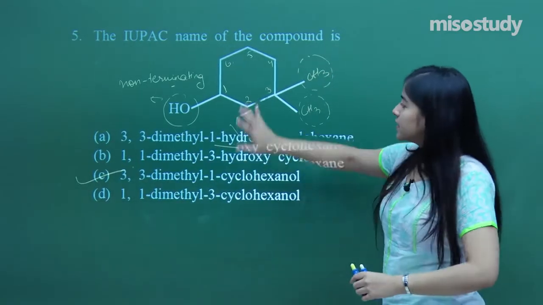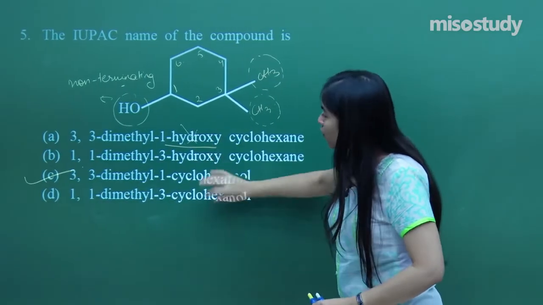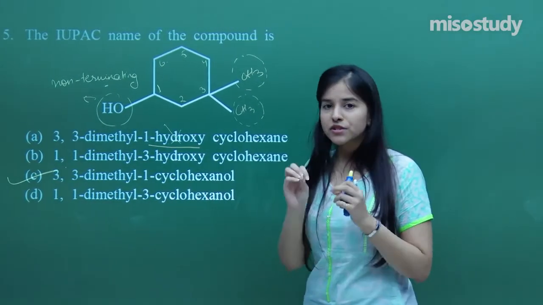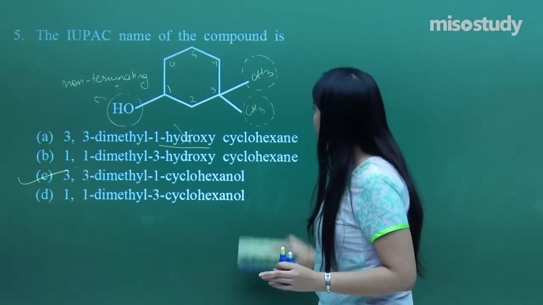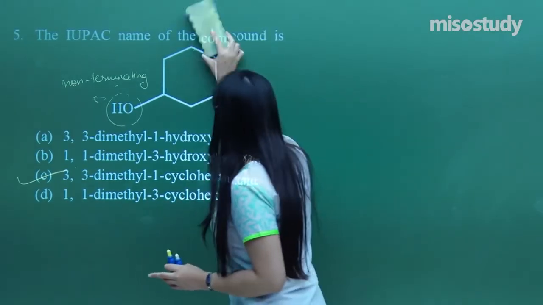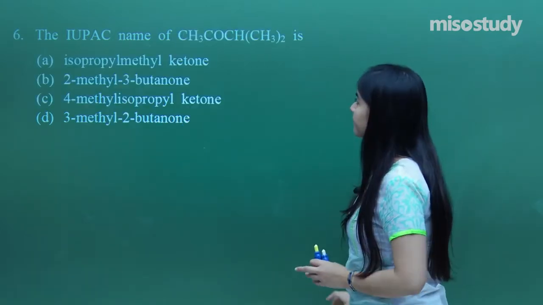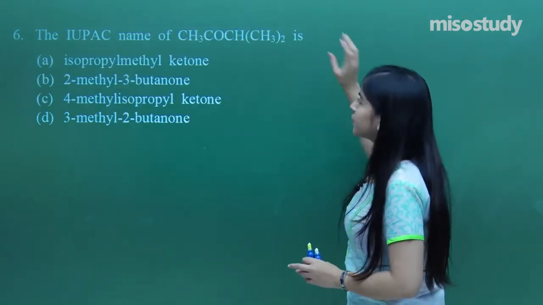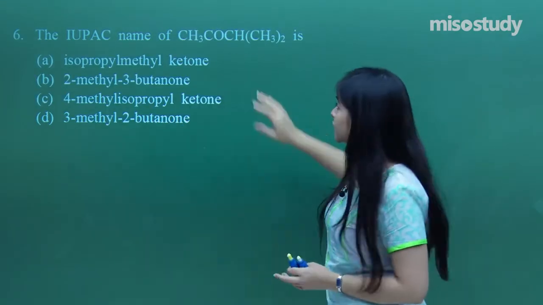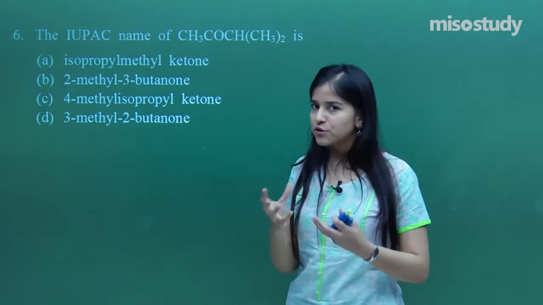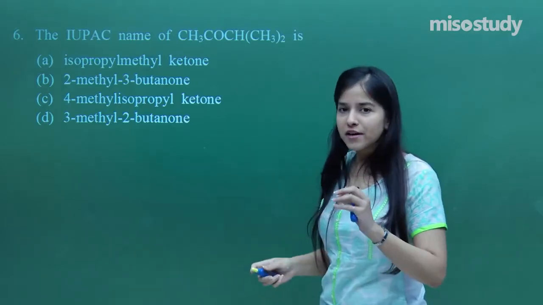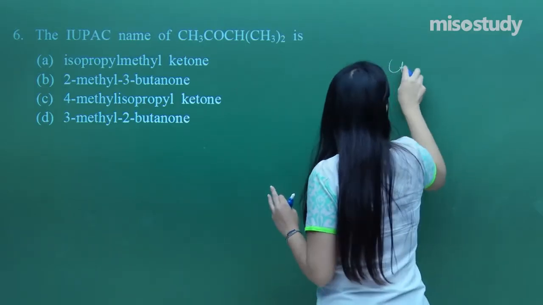So this was a tricky question because the two options were somewhat similar. You just need to have a proper knowledge of it. Now let's move on to the next question. The IUPAC name of this compound. So you have got the compound. Again, you need to expand the structure to have a proper, easy IUPAC naming.